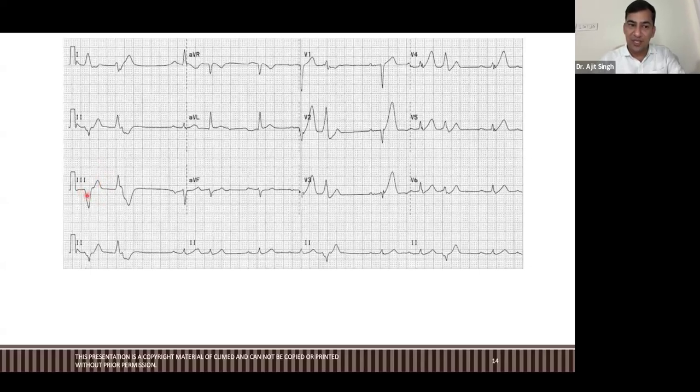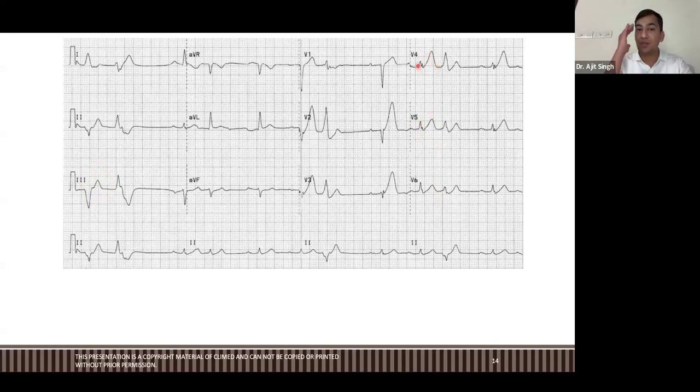Understand? This is making M here. This is ST elevation. Look at V5, V6. This is making W here. After QRS, this is the QRS complex and it is making this. You cannot count it like this. From R to S, if you see, this is making a clear-cut W, and this is ST elevation.